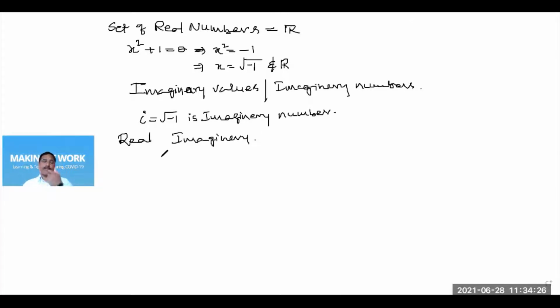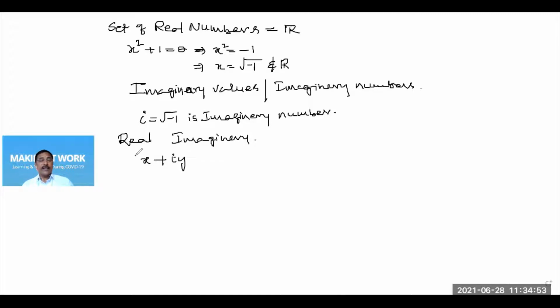Now, when we observe the algebraic operations among real and imaginary numbers, the sum or difference of any two, one real and one imaginary number, cannot be expressed as a monomial term. So it cannot be simplified as a monomial term. So it remains as it is, as x plus iy.